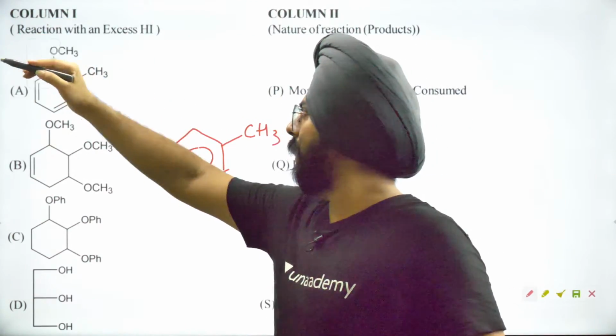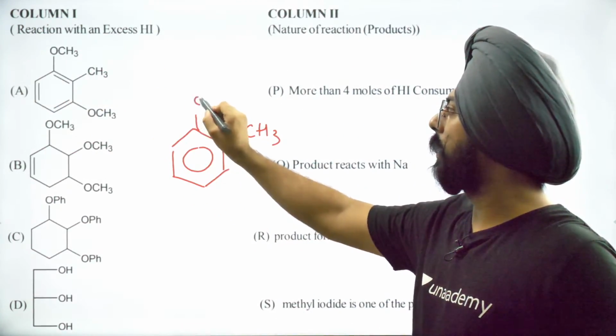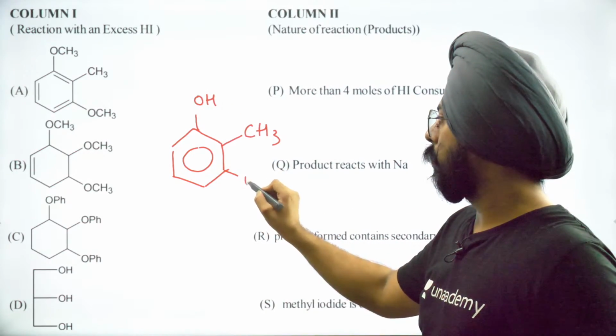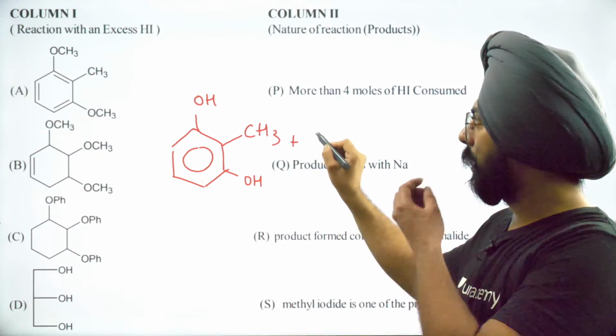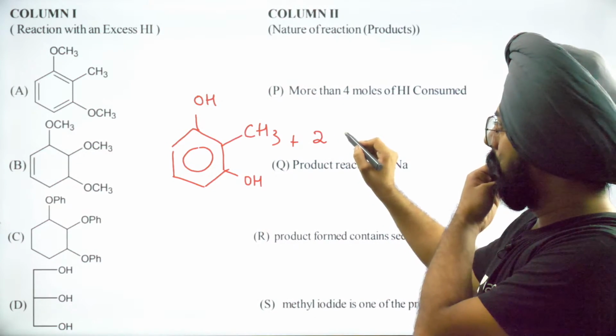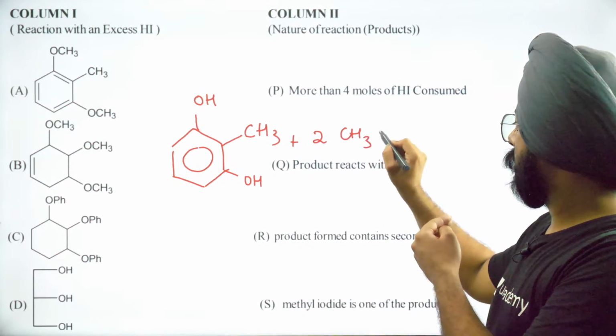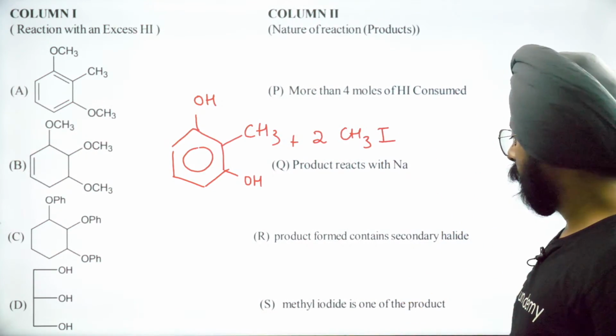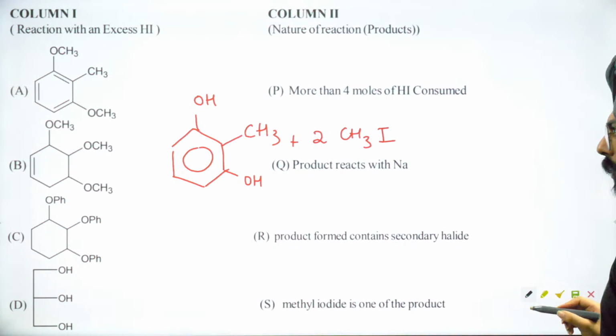So it's very obvious that the compound you will get will be OH plus you will get 2 times CH3I. Do you understand?